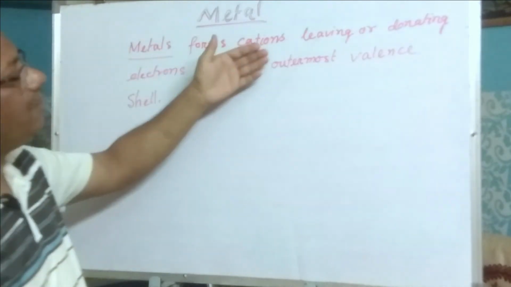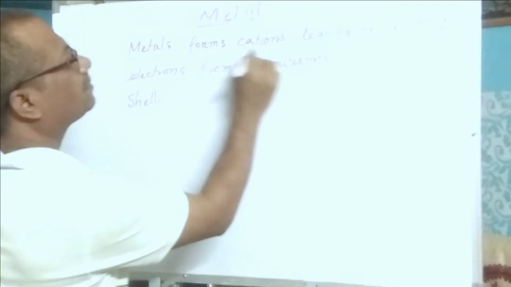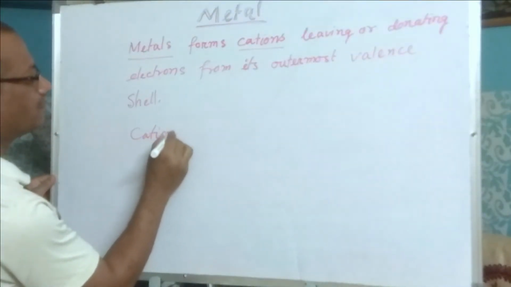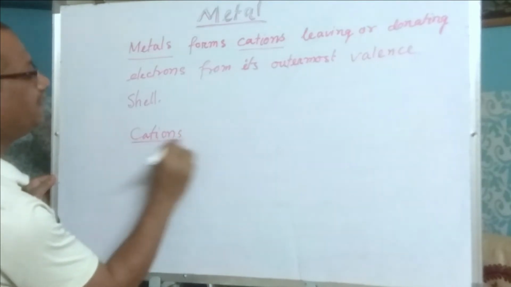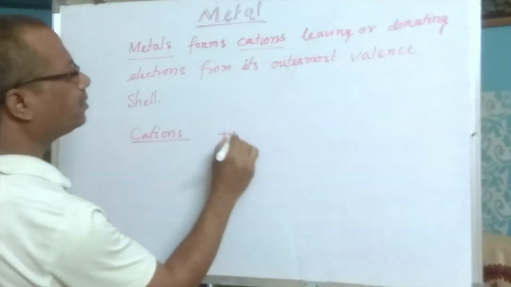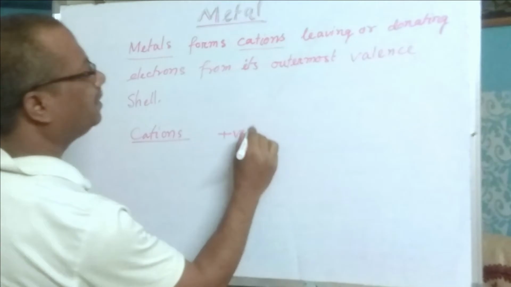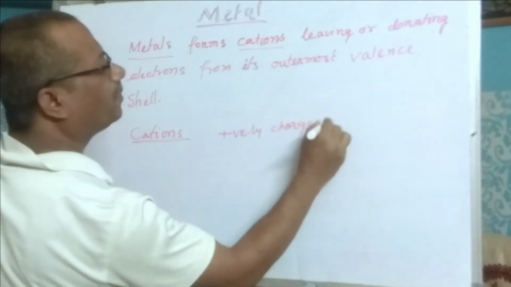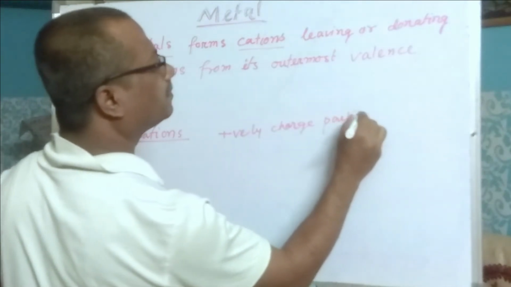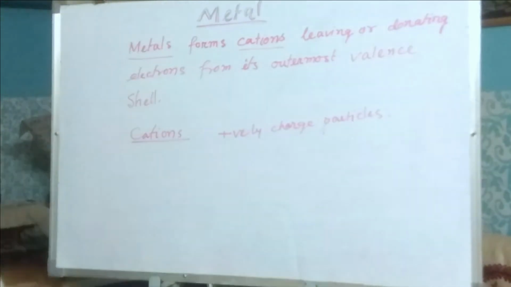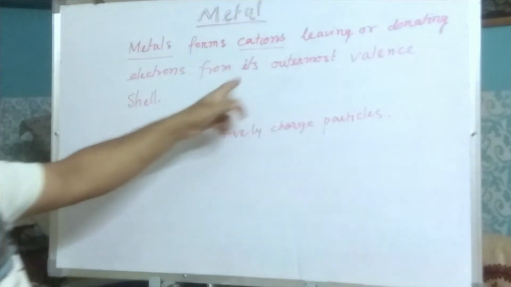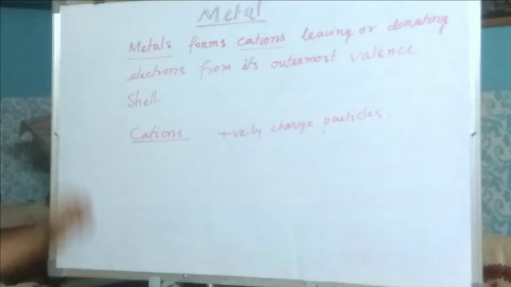What does cation mean? Cations means positively charged particles. Cations form by leaving or donating electrons from the outermost valence shell.